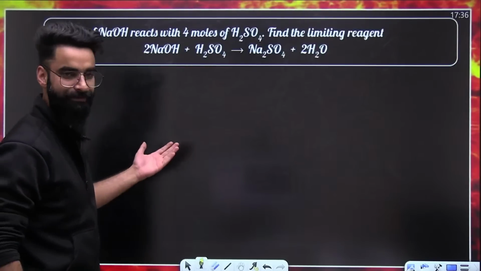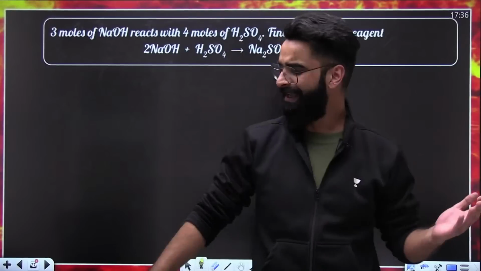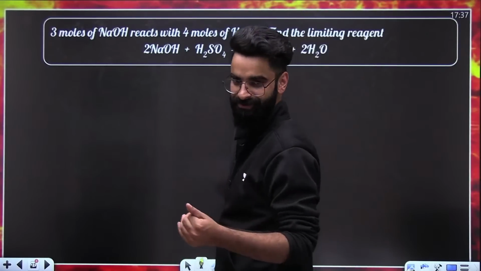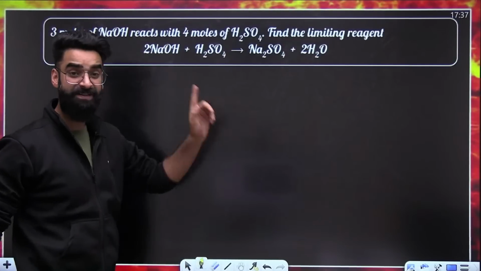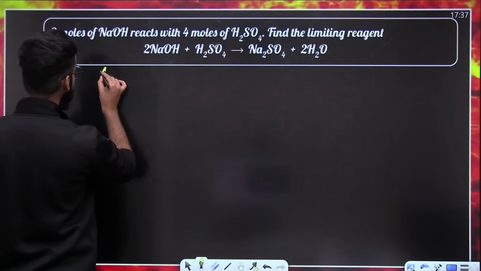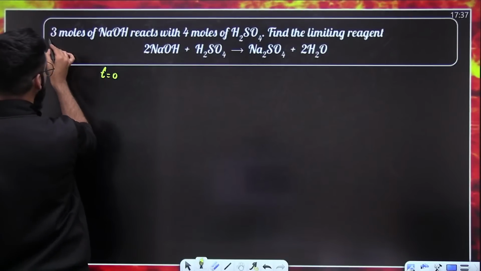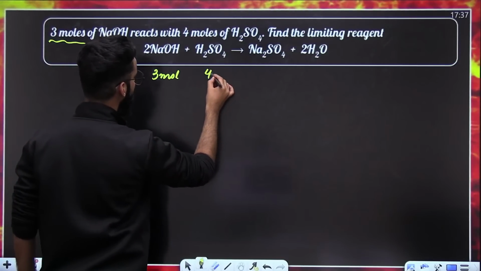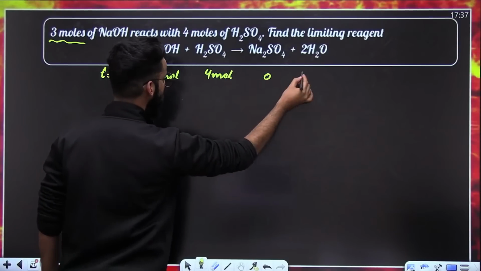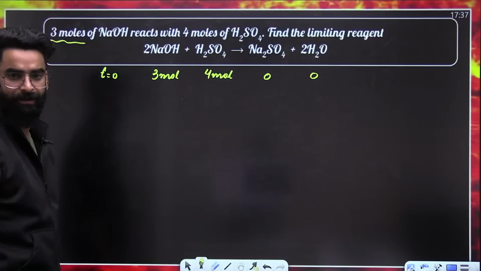If this is perfect, this question though you should kill. Tell me in this particular reaction, which one is your limiting reagent? Reaction is given and it's given in balanced format. And as far as the question is concerned, initially, we have got 3 moles of NaOH and we have got 4 moles of H2SO4. This will be 0, this will be 0, right?